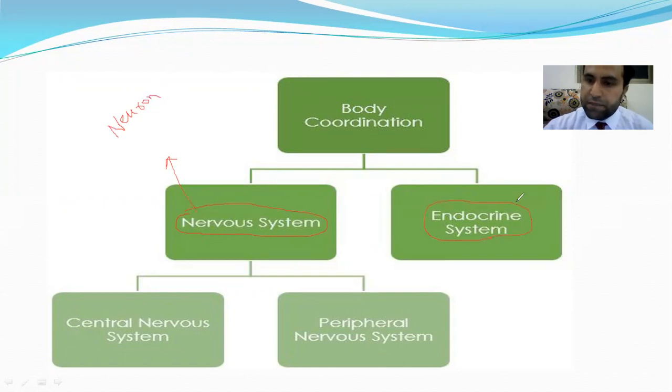While the other system is the endocrine system. This is the system of hormones. In this coordinating system, hormones play an important role.